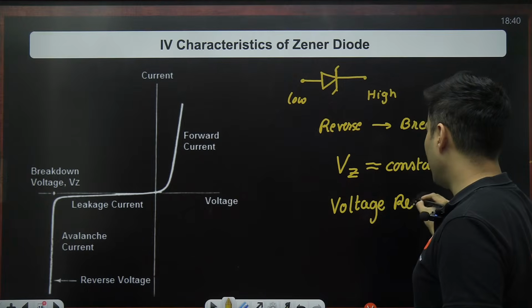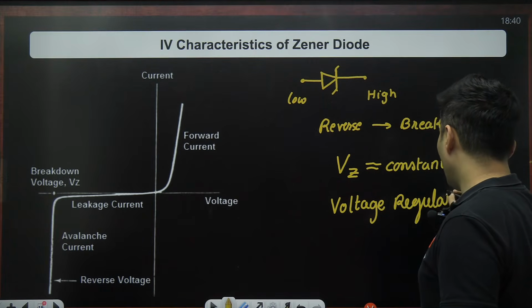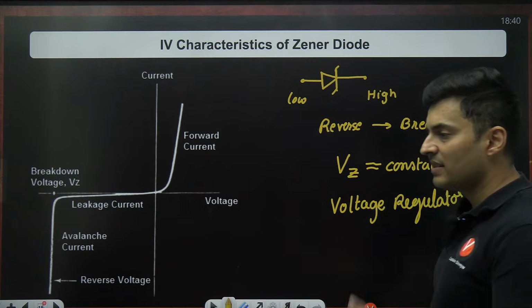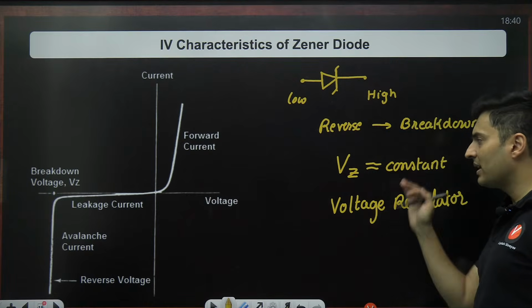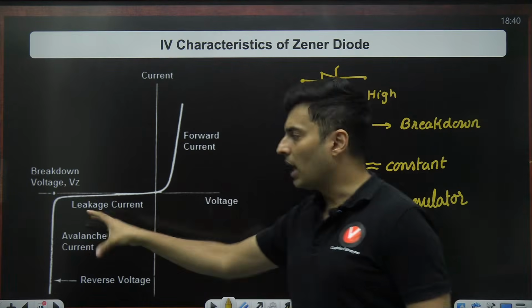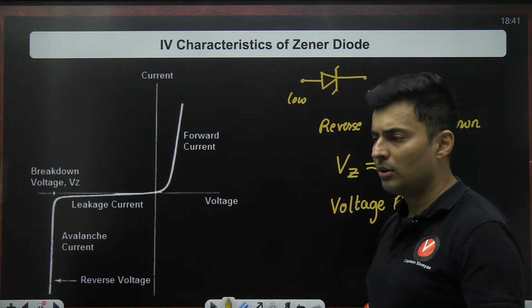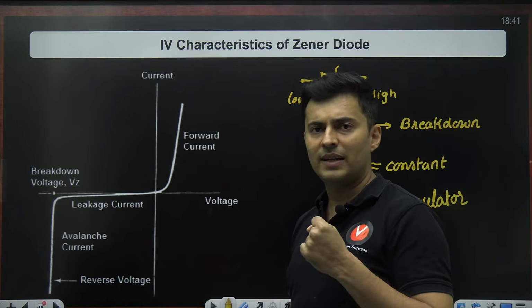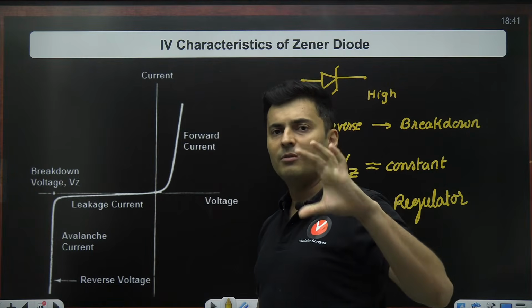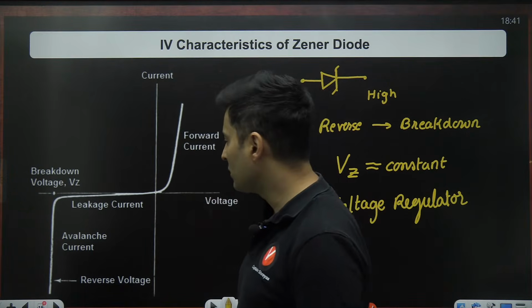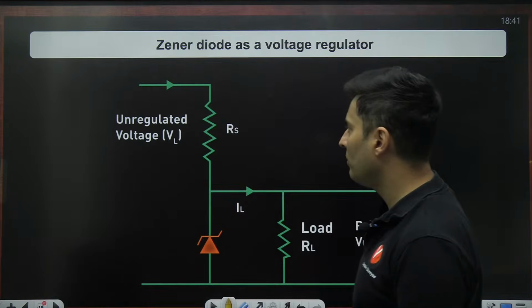Voltage regulator. Regulator means no matter what, it bears the fluctuations in the voltage and maintains that constant voltage across that Zener diode. So that is the main application of a Zener diode, to absorb those fluctuations in the voltages and make sure that the voltage across it is constant. This is the circuit diagram for it.